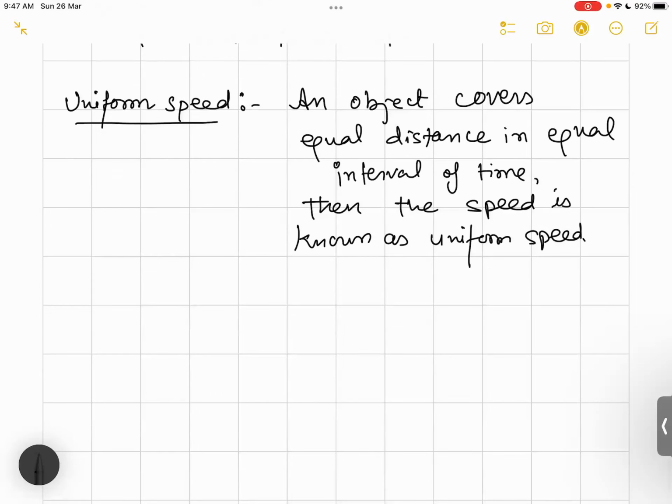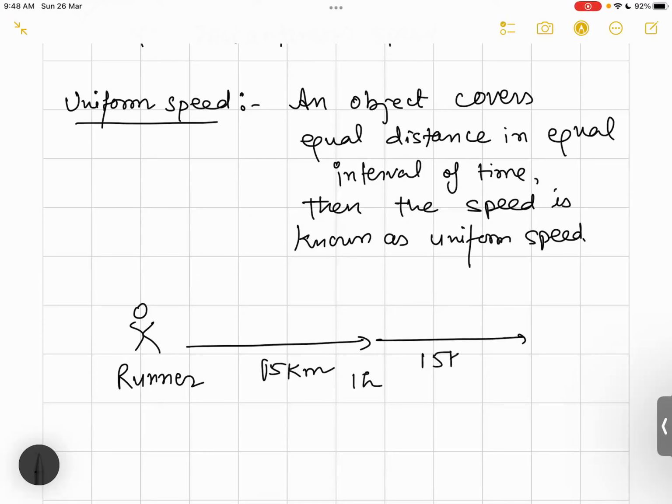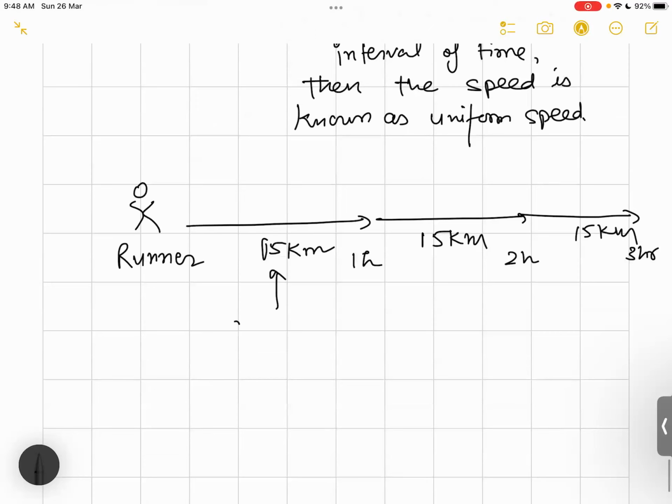Let us consider an object. Let us suppose there is a runner, a person who is running. He covers equal distance in equal intervals of time. He covers 15 kilometers in 1 hour, then another 15 kilometers in another 1 hour, then another 15 kilometers in another 1 hour. So here you can see equal distance, equal distance, equal distance.